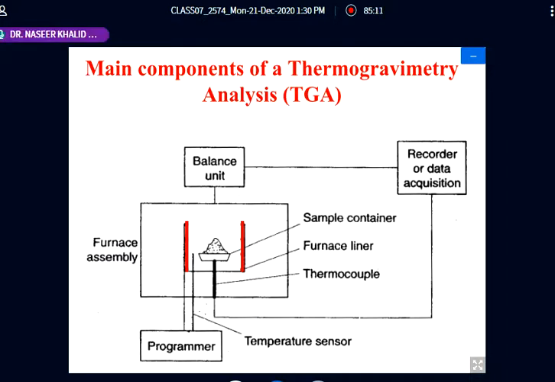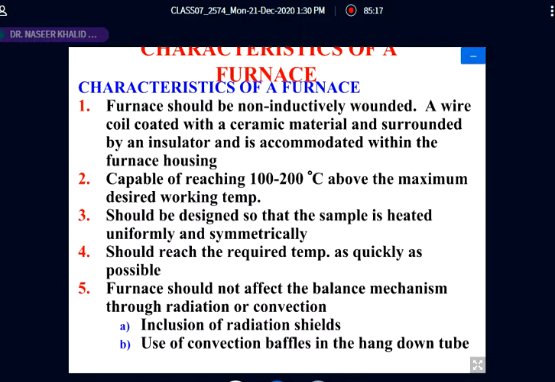Coming to the components one by one. Now, the characteristics of a furnace. The furnace should be non-inductively wound.